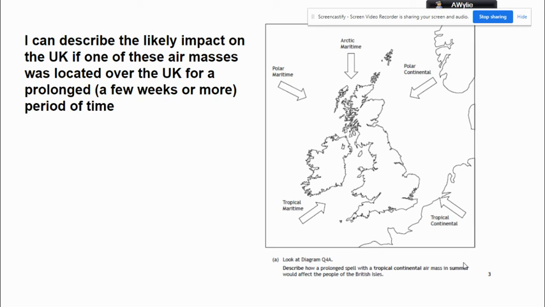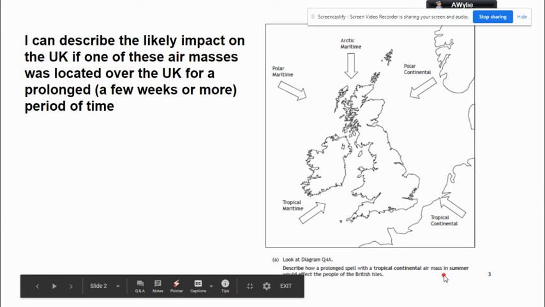Hot, dry weather. The advantage of that would be it would be a boom for the travel and tourism industries. It would be good for people's health because they could be getting lots of sunlight. They'd be more likely to be outside. Plant growth might benefit from having warmer weather, although you've got to counteract that with the fact that there might be a drought. We'll come back to that point later on.